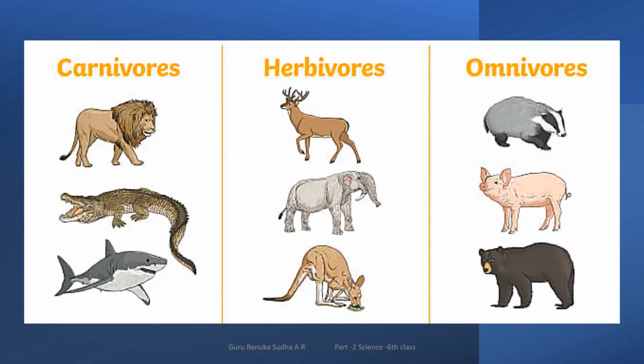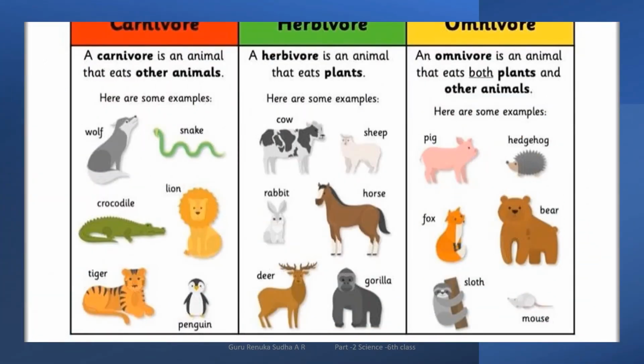Based on their eating style, or the food items they consume, our great scientists classified animals into three categories: carnivorous, herbivorous, and omnivorous. Carnivorous, let us see in detail. An animal which eats other animals as food is called carnivorous.